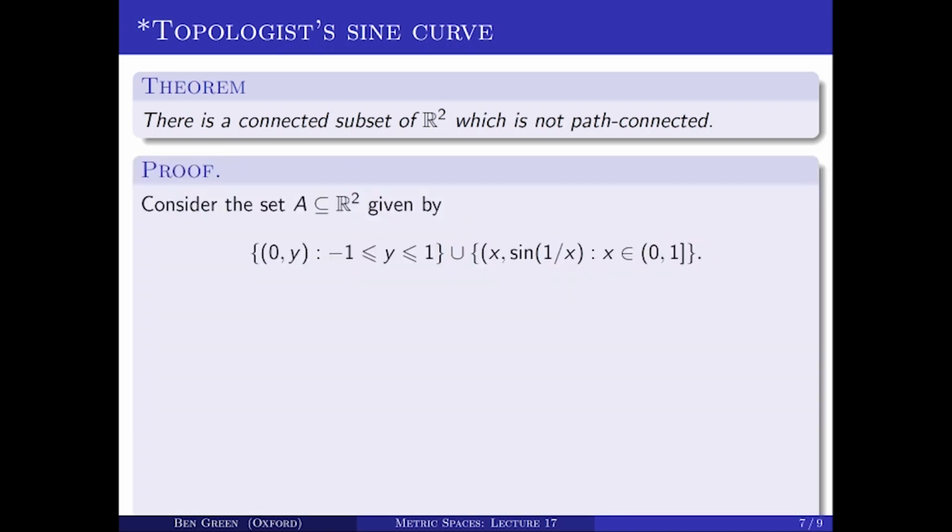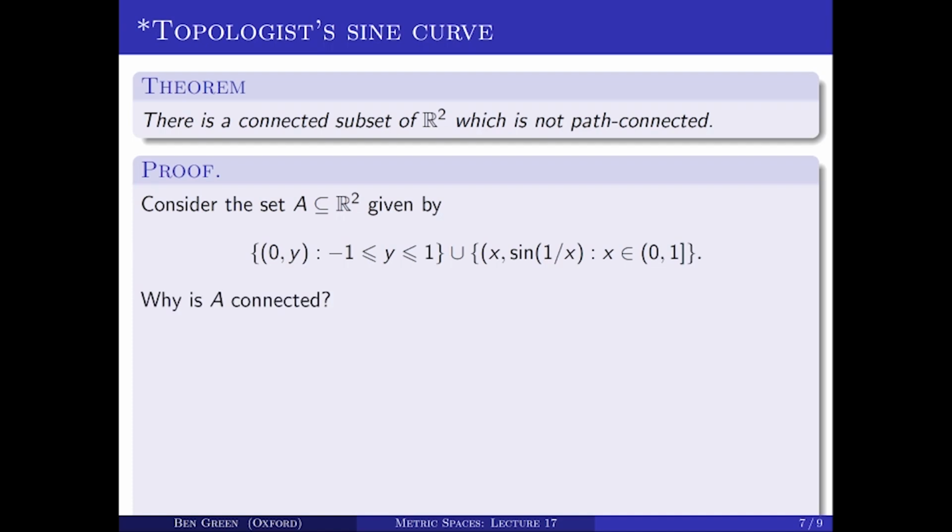It's the following subset A of R squared. It consists of the points x comma sine 1 over x for x strictly greater than 0 and less than or equal to 1, together with the vertical line segment of points 0 comma y with y greater than or equal to minus 1 and less than or equal to 1. So that's what the set A, called the topologist sine curve, is. I claim that that is a connected subset of R2, which is not path connected.